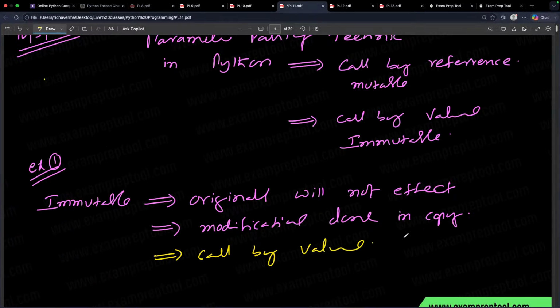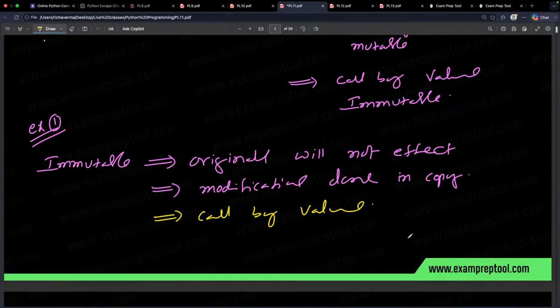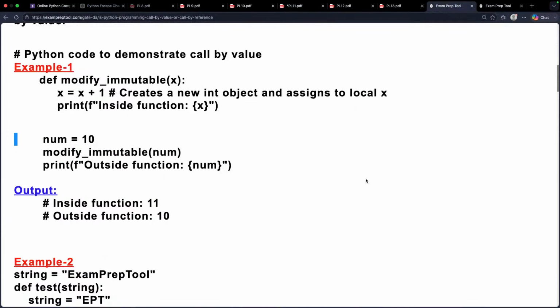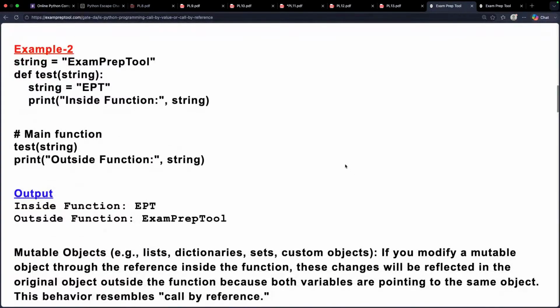It's nothing but a call by value. One example we have done. If you want one more example, I have made it ready also. Let's go to example 2. See, this is example 2.